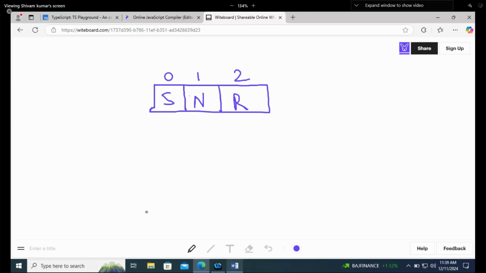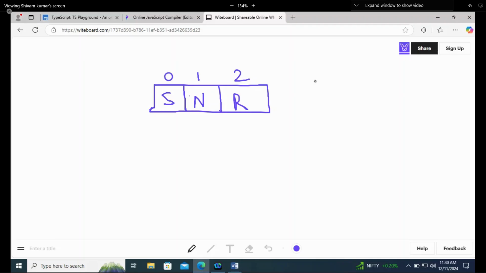Now let's say I'm storing Shivam, Nitin and Radhika. They will be stored in memory. And how does our memory look? Memory means a pen drive is a memory, your hard disk is a memory. Continuous cells are there and those cells are in billions.